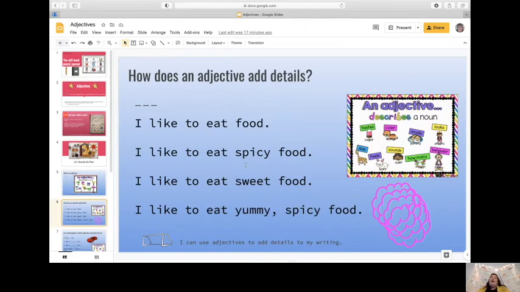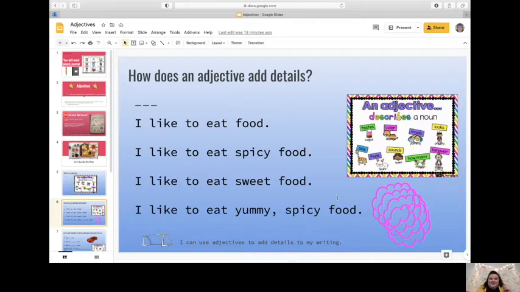So how does an adjective add details? I have a sentence right here. It says, I like to eat food. I wrote this sentence. I like to eat food. And that sentence is okay. Food can mean lots of different things though, right? So we want to make sure that we know what kind of food. I'm going to add some sparkle to my sentence because I want to know what the taste is like.